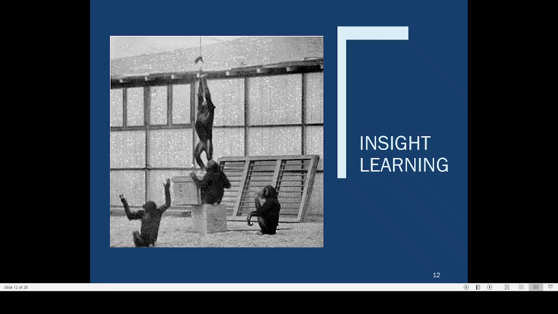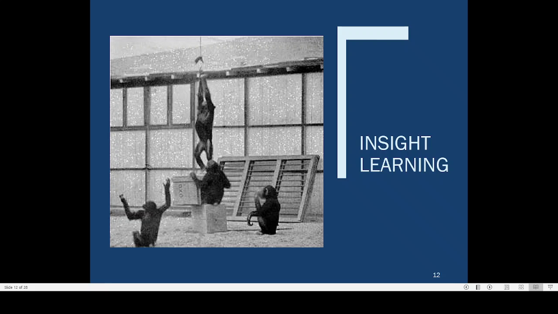In the case of insight learning, these chimpanzees are suddenly getting a solution, and that solution is coming because of your previous knowledge. Suddenly your brain is putting together all the previous knowledge that you have and finding a solution.